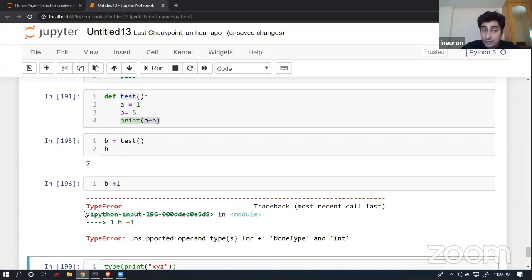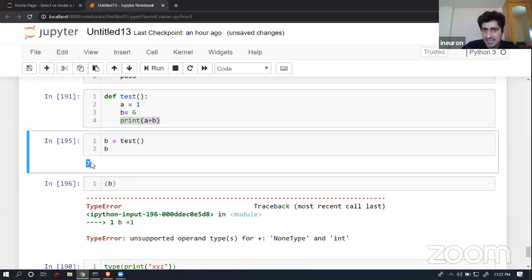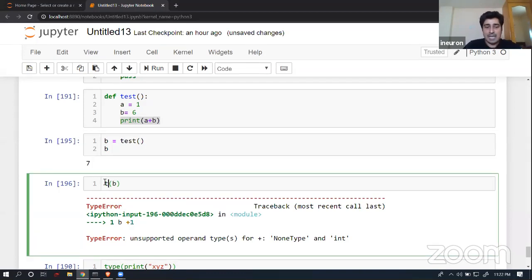Now, with NoneType data, if you try to perform any kind of primitive operation, you will not be able to. Like I'm trying to add 1 over here, but I'm not able to do that because if I check the data type, it looks like it is returning me 7. 7 is an integer, but it's not an integer. I will show you.